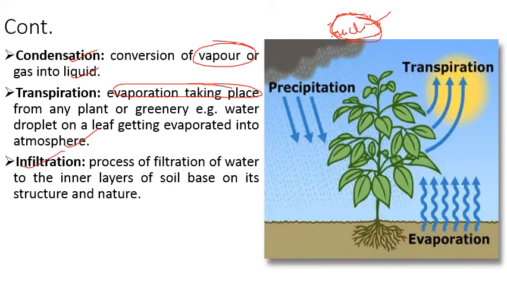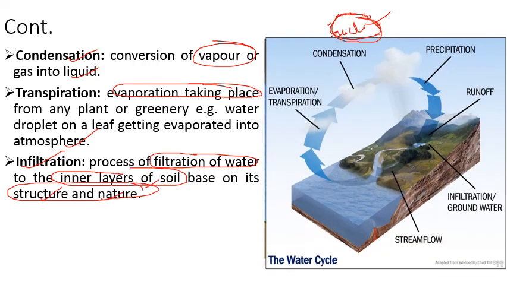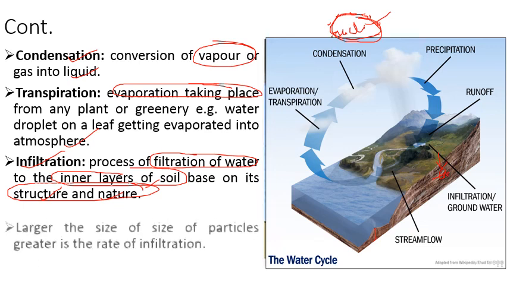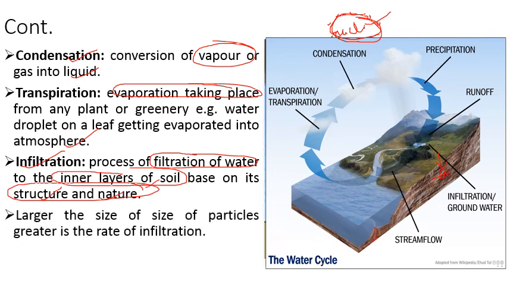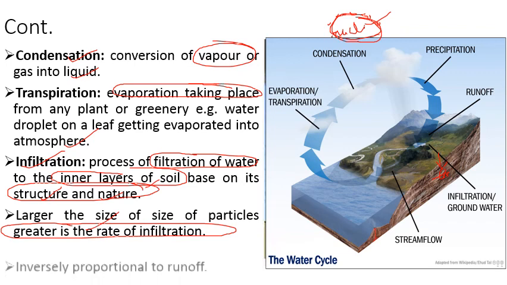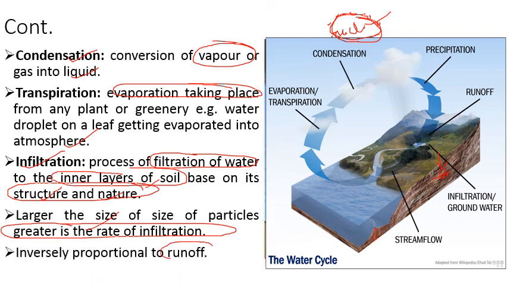Next is infiltration. So it is a process of filtration of water to the inner layers of soil. Because this process involves the structure and texture or nature of the soil particles. Larger is the size of soil particle, greater is the rate of infiltration. So this is the entry of water into the soil, and this water becomes the groundwater. Larger the size of particles, greater is the rate of infiltration, while it is inversely proportional to the runoff.